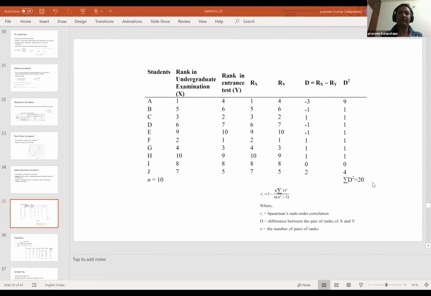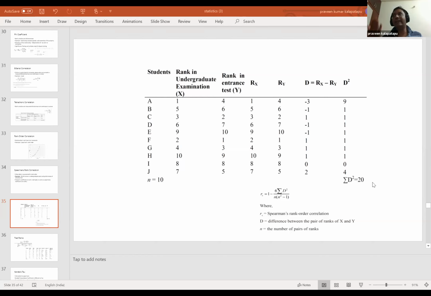And how to do that? How to convert marks into ranks? There's a formula for it? So it's as simple as that. No formula. You put all the marks in an order. Whoever gets the highest marks is rank 1, second highest is rank 2, etc. So the ranking is the same thing, whatever we do.